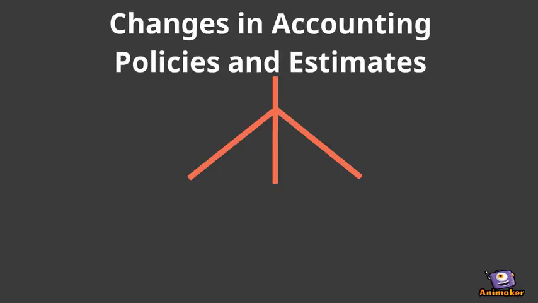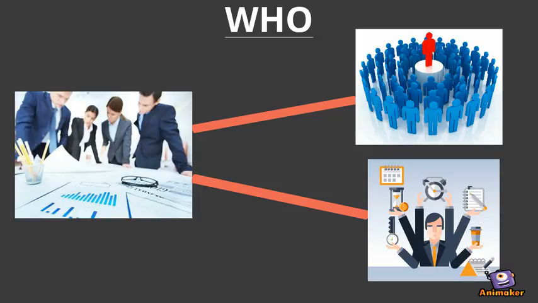So now we're going to talk about changes in accounting policies and estimates. And one of the first things I want to talk about is who the individuals are who are making these changes. More often than not, changes in accounting policies are suggested by management. The reason for this is that management of a company is a team or individual who manages many responsibilities within the company. Therefore, they would know the current state and what is best for the company.